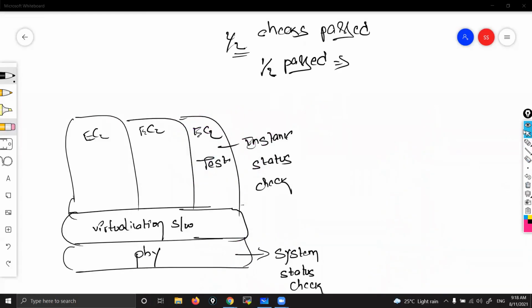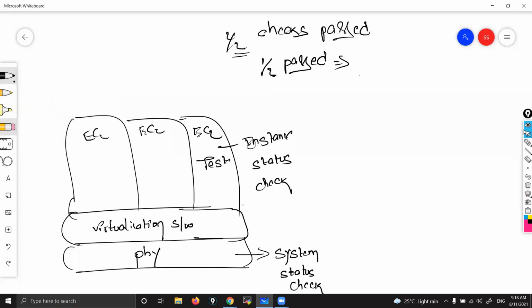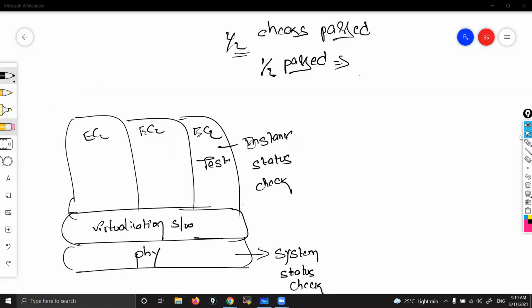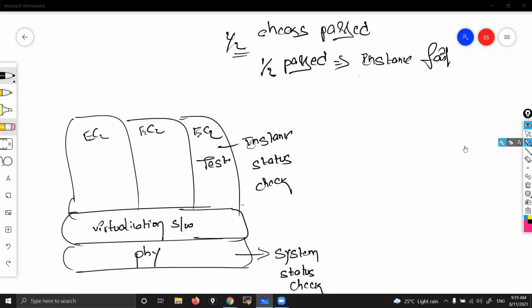Same thing here. If you see 1 by 2 passed, that means 1 has failed. So directly you can say that, in this case, which one failed? If you see 1 by 2, that means the instance failed. This one only failed. The underlying physical instance is running fine. That's why 1 by 2.